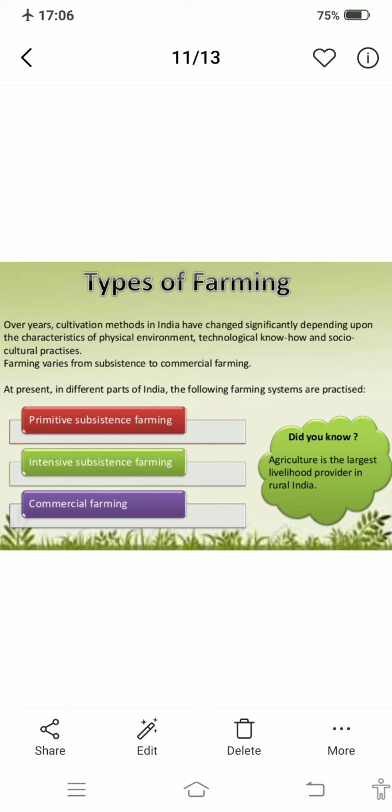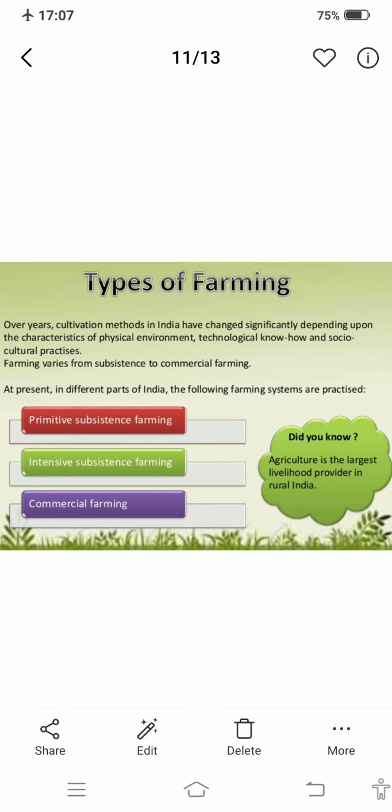We all know that cultivation methods depend upon characteristics of the physical environment, like water and soil. Agriculture or farming depends on physical characteristics, or you can say on technology like modern seed or modern irrigation facility.